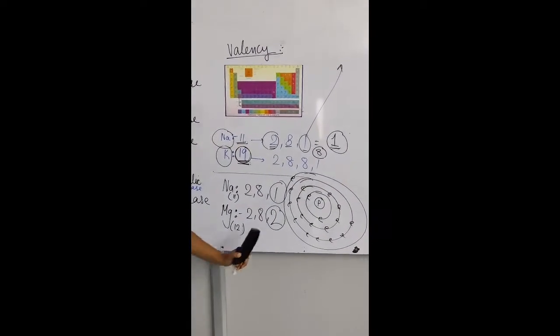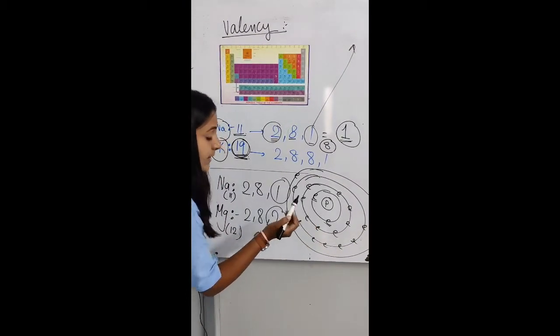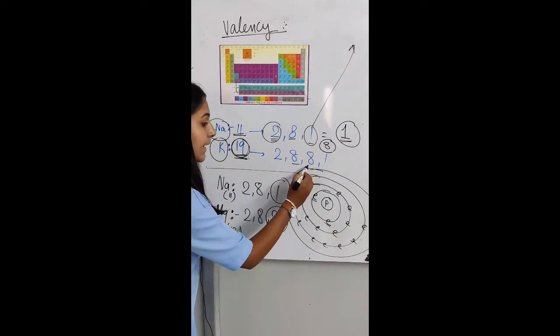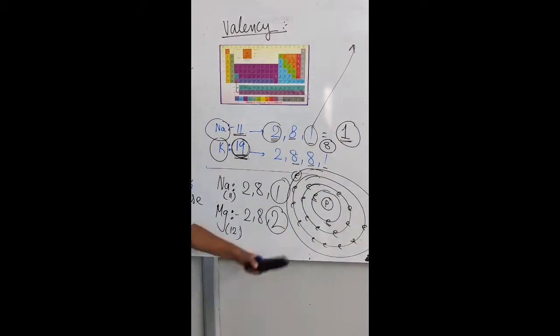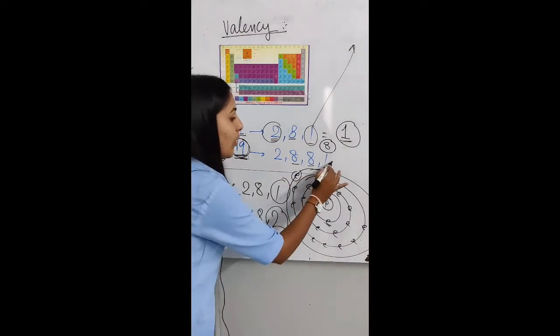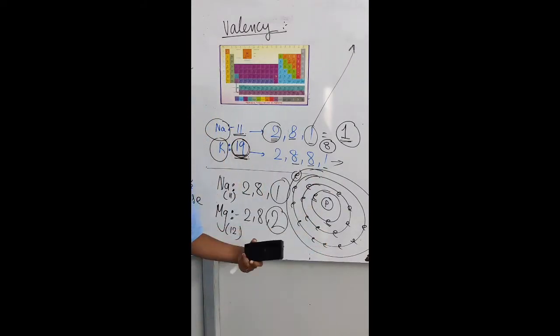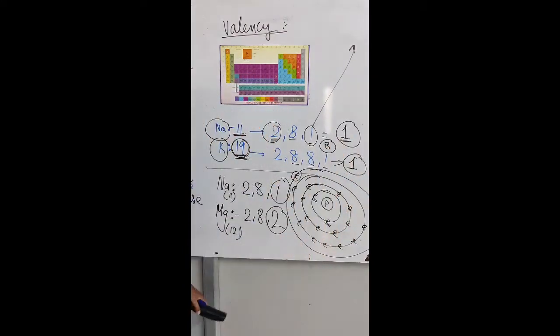So basically there are 4 different rings. In the first ring 2 electrons, in the second 8 electrons, in the third also 8 electrons, and in the last ring 1 electron. Again it requires 7 more electrons to complete the octet. So I will remove the 1 electron rather than taking 7 electrons. So what will be left? Only 1. So the valency of sodium and potassium is 1.